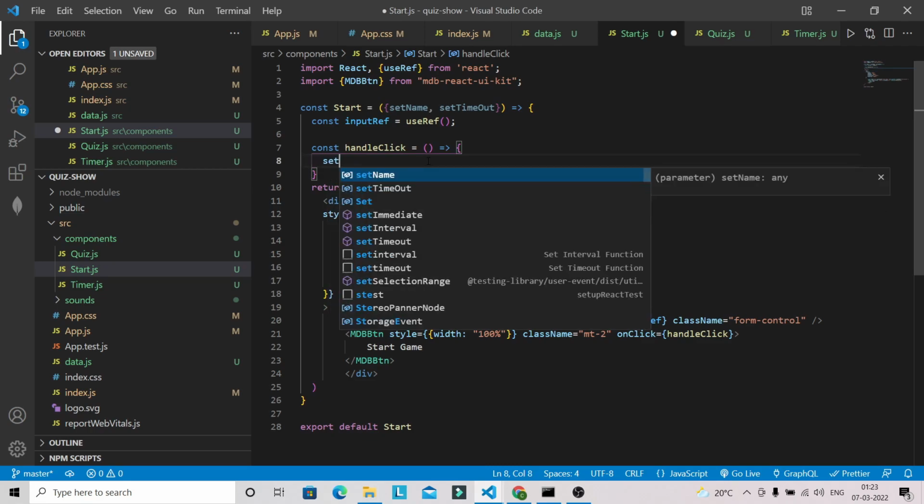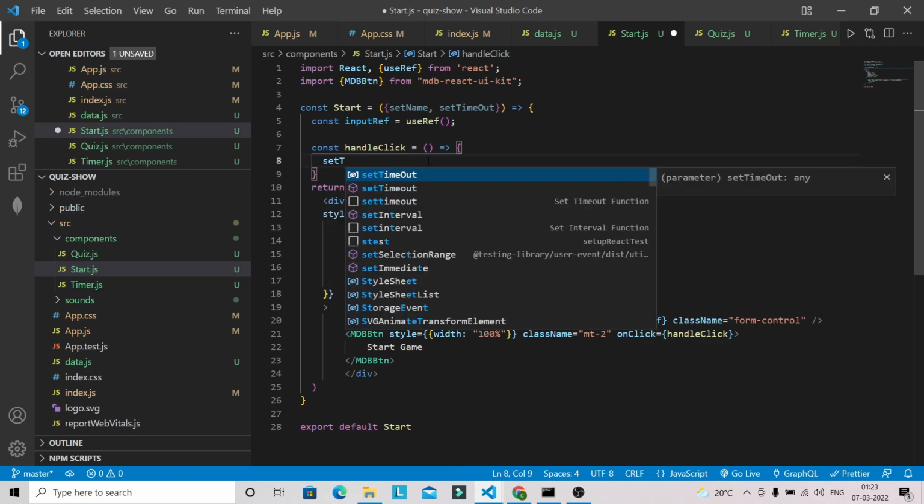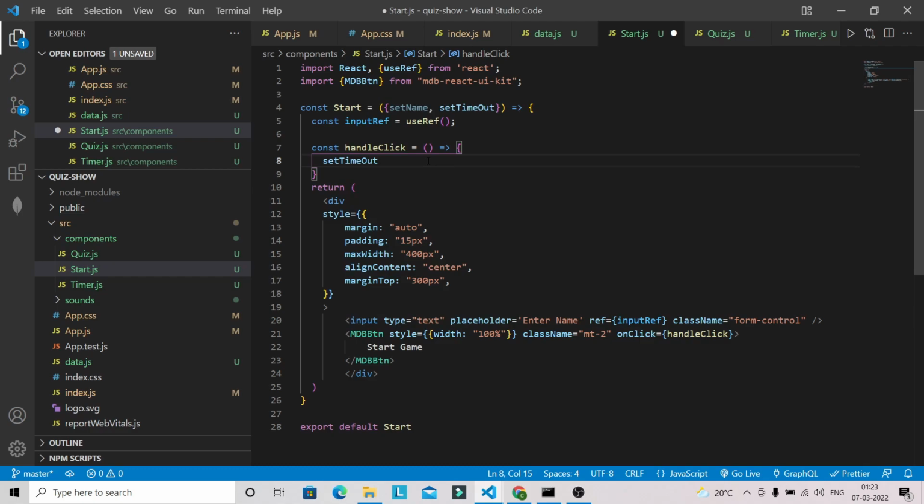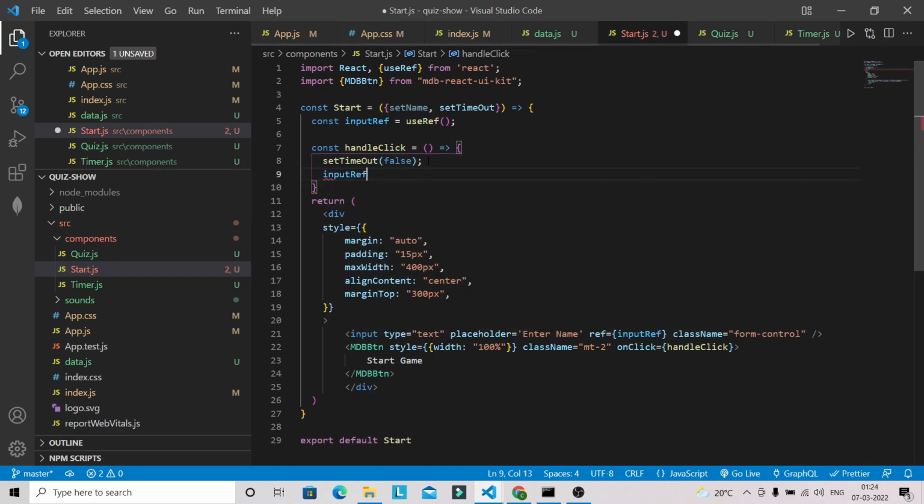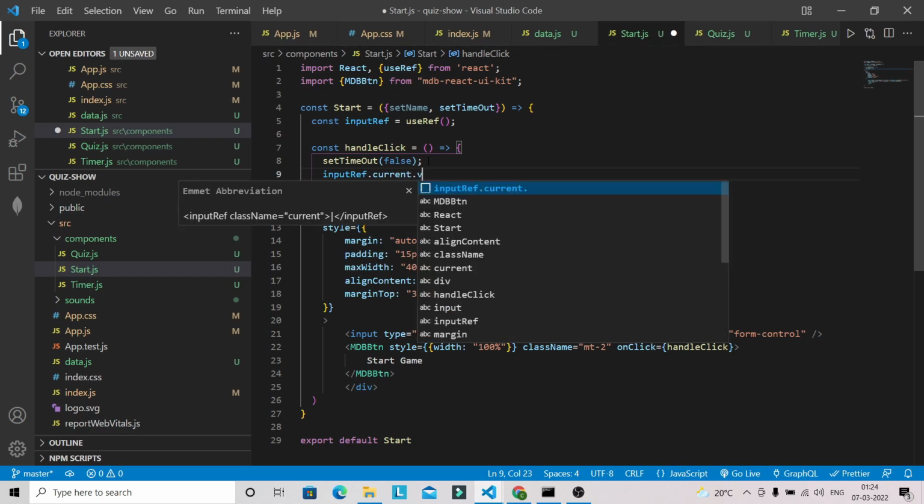And first, if user click on that start game, then set timeout will be false, and here we are going to use input ref dot current dot value.